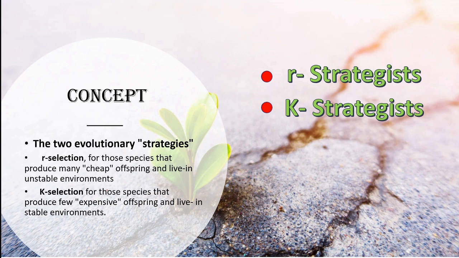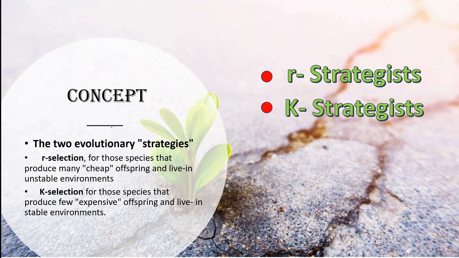Now the concept of R and K selection strategies. The R and K selection theory proposes to explain the reproduction strategies of species with respect to their environmental characteristics. The concept of R strategies and K strategies links population dynamics to life history. The terms R selected and K selected come from a description of the population growth regimes of the two types of organism.